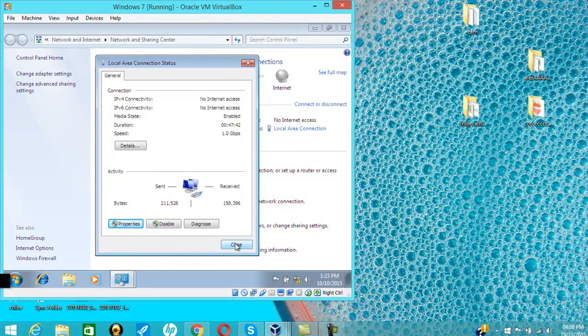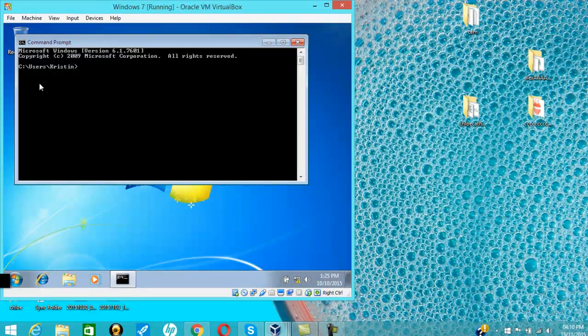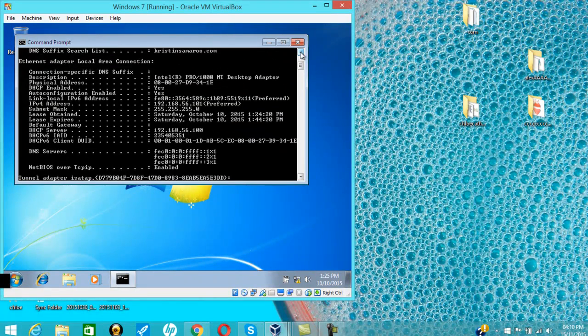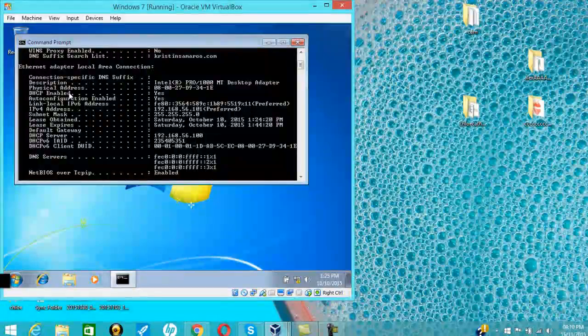The last thing we have to do is go in command prompt to check and see if everything is working. Okay, so as you can see, it is enabled. We have our IP address that was given to us within the scope.